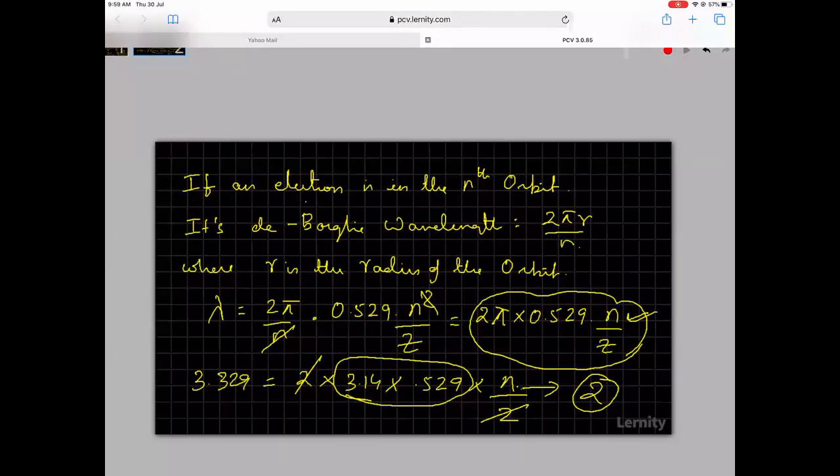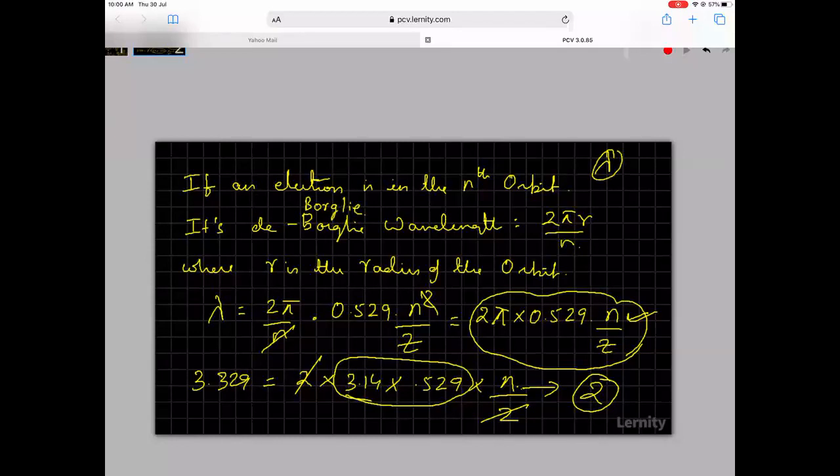De Broglie, B-O-R-G-L-I-E, de Broglie wavelength lambda. So that is what I'm explaining now. I'm explaining what it is. So many times I'm explaining. This is the second time I'm explaining. Whatever is there on the first slide is there on the second slide. So please don't ask me to explain the first slide again. Listen to the second slide.